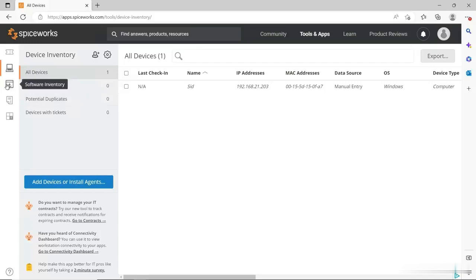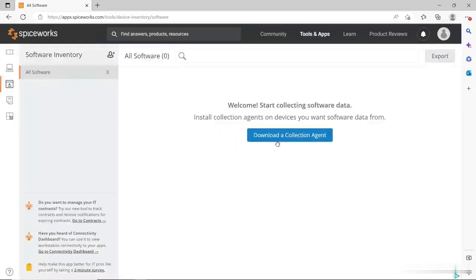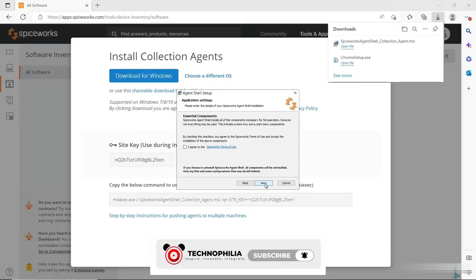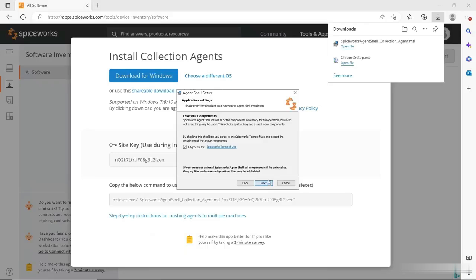I could do a similar thing with the software inventory. So I'll click on Software. And here I can download a collection agent, and it's similar to the hardware collection agent. And what it'll do is it'll go out into the computer after you put in the username and password that gives access to it, and it will look for all the software that's installed on that particular computer. I'm going to install the agent on my server itself where I'm running my Spiceworks help desk.